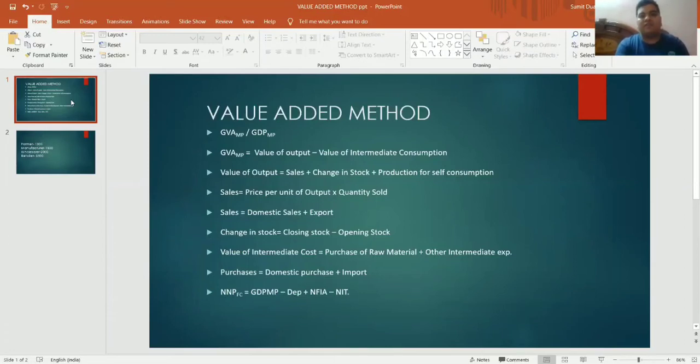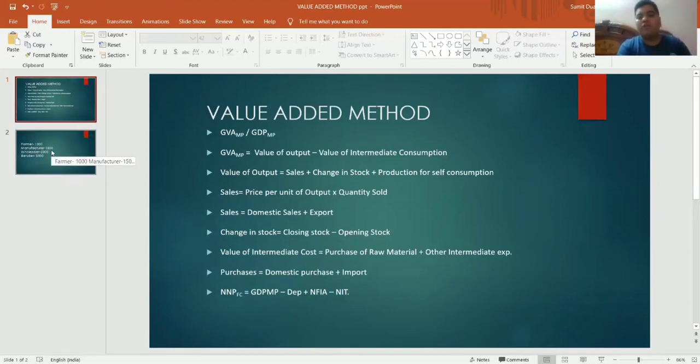We are starting with the value added method to calculate national income of the economy. As the name suggests, the name of the method is value added. It means by adding the value addition of all the sectors of the economy, we can arrive at the national income. To explain this concept, I am giving you one example.